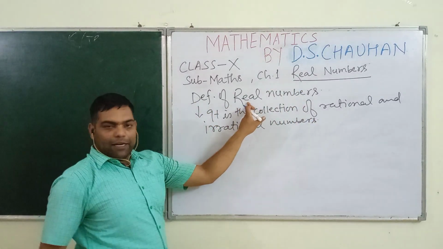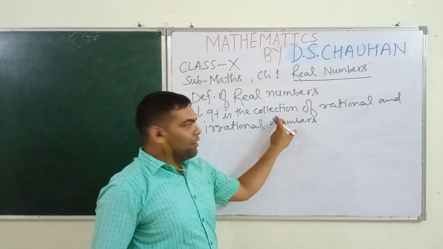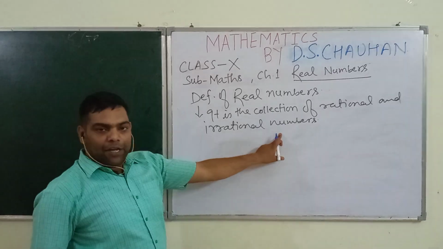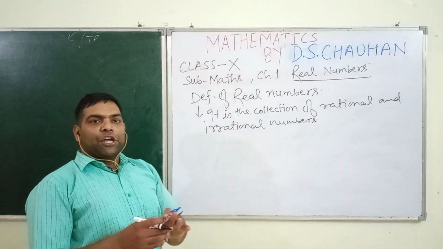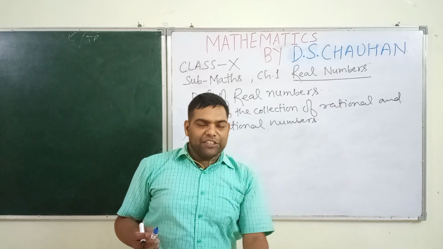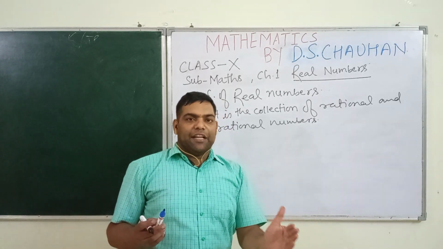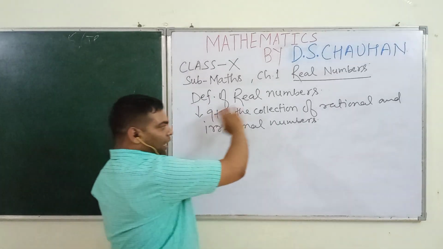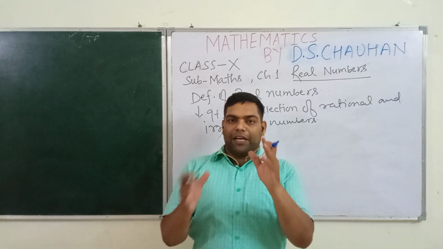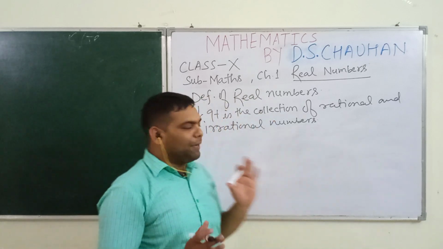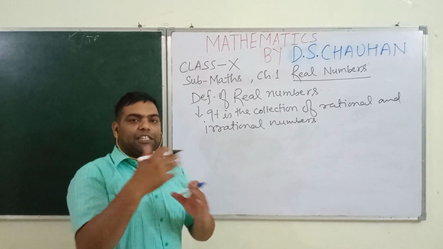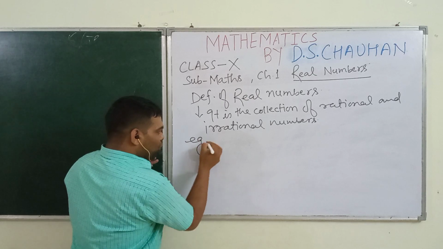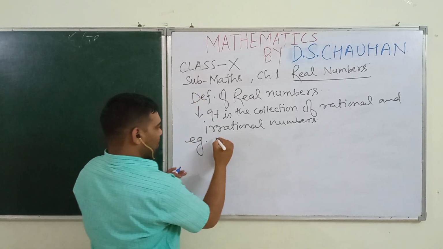Again, what are real numbers? It is the collection or set of rational and irrational numbers. Where students, you are too much familiar with the rational number from class 8th standard, 9th standard and onwards. Well, students, and about irrational number, somewhere you have taken an idea in class 9th standard level mathematics, but just for revising the topic, I am going to make it clear to you by one question. Students, here try to understand.